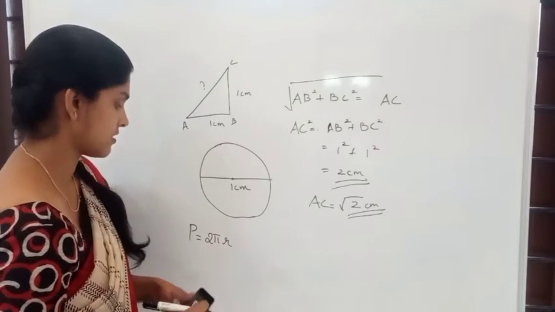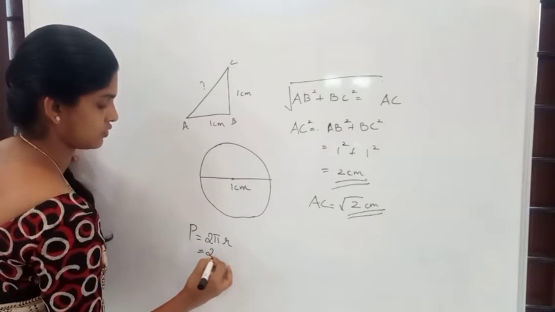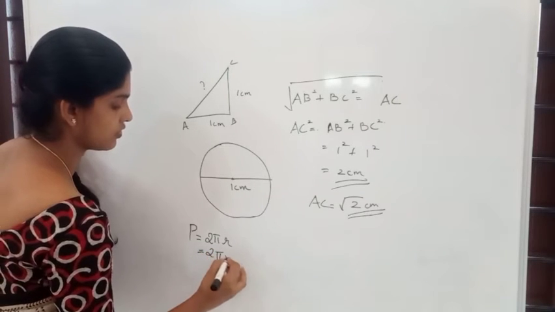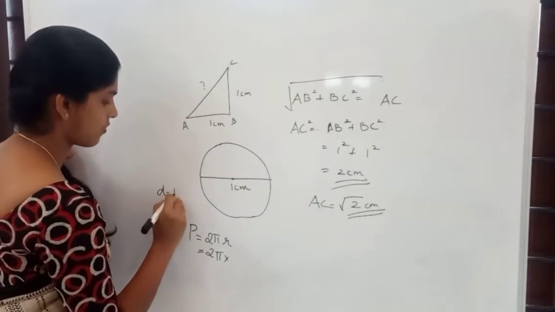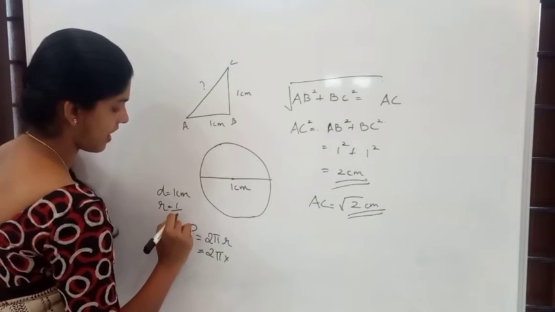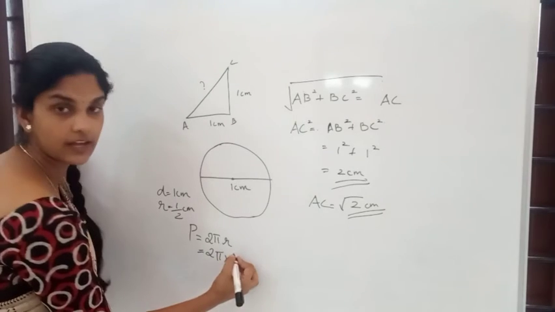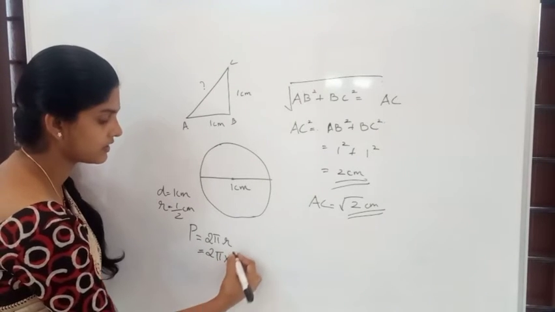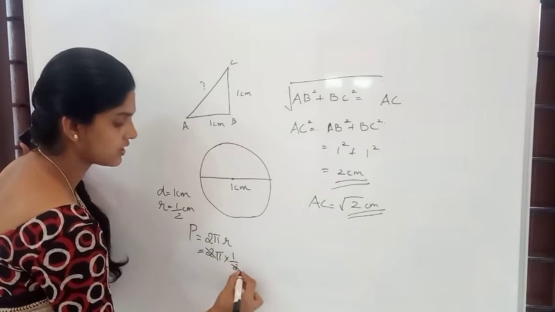2 into pi into, what is the radius? The diameter is 1 centimeter. So, radius will be half centimeter. So, here we can write 2 into pi into what is r? 1 by 2. 2 and 2 cancel.